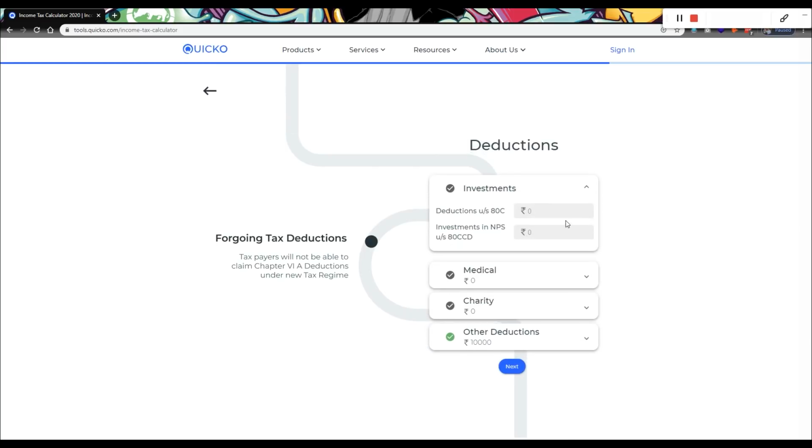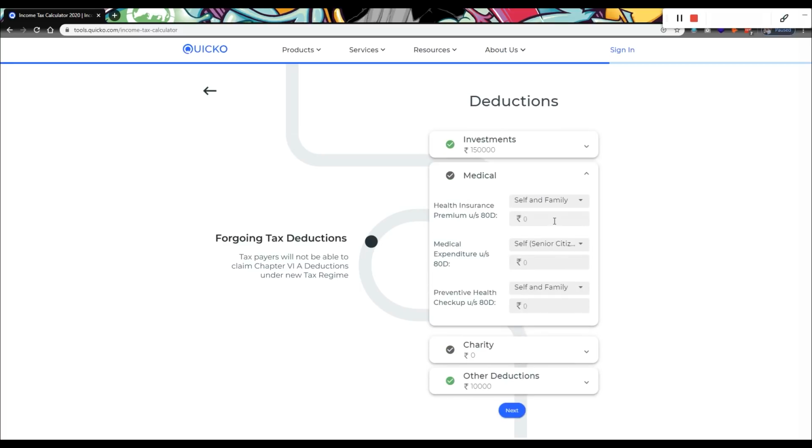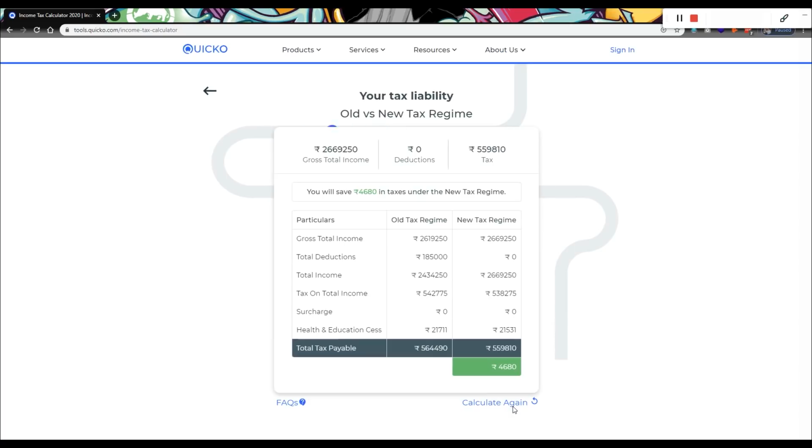We'll add chapter 6 deductions. Investment under section 80C would be 2 lakh. Health insurance premium paid would come to nearly 27,500. Let's compare the results. Since tax rates are lower under the new income tax regime, the tax liability might be lower.